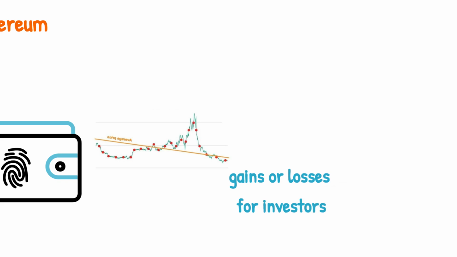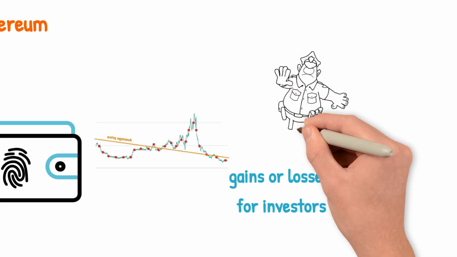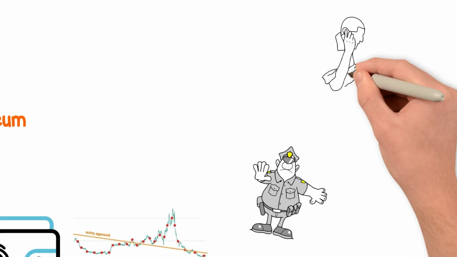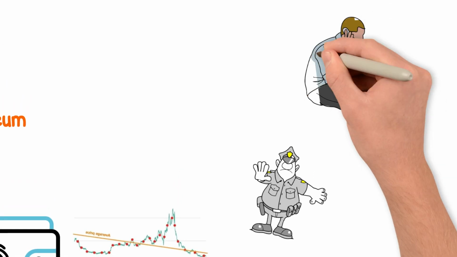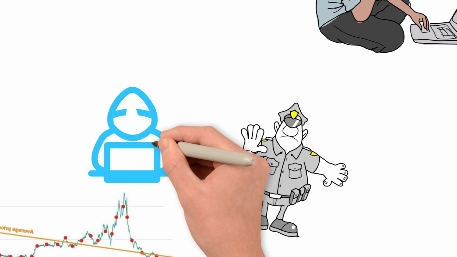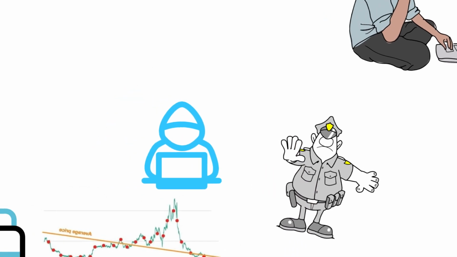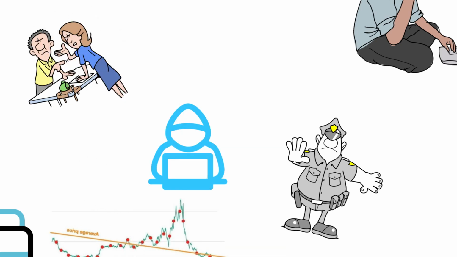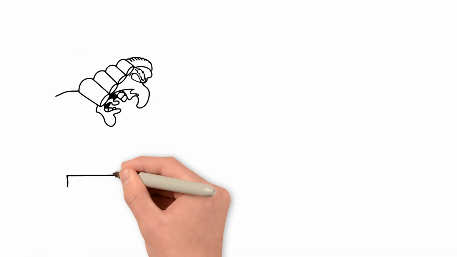2. Regulatory uncertainty. Regulatory changes or crackdowns on cryptocurrency could impact Ethereum's value and legality in certain jurisdictions. 3. Security risks. Smart contracts and dApps built on Ethereum may be vulnerable to bugs, hacks, or vulnerabilities, leading to financial losses for users.